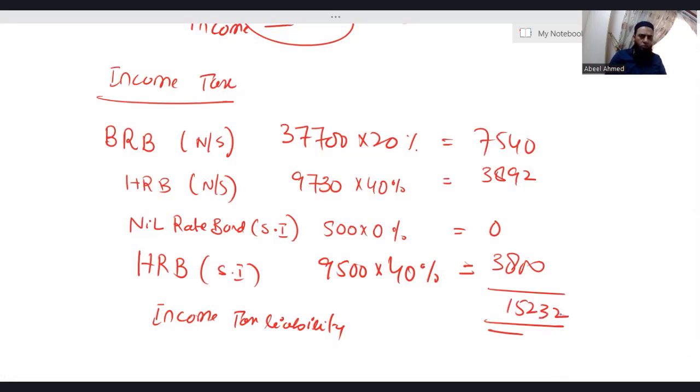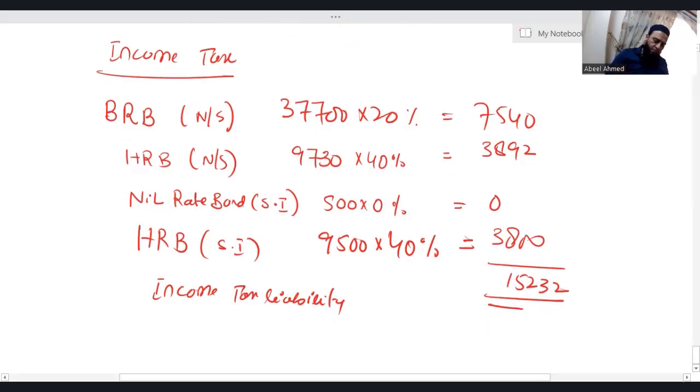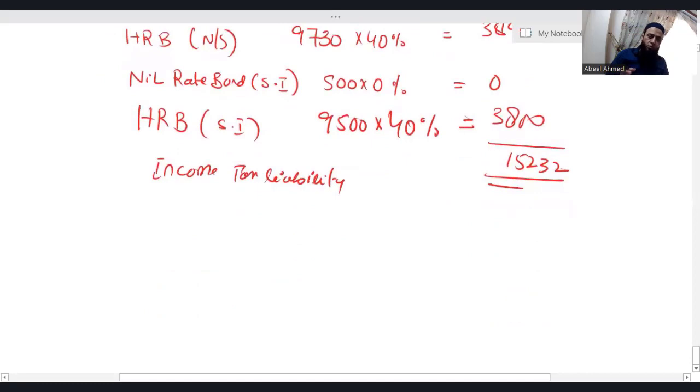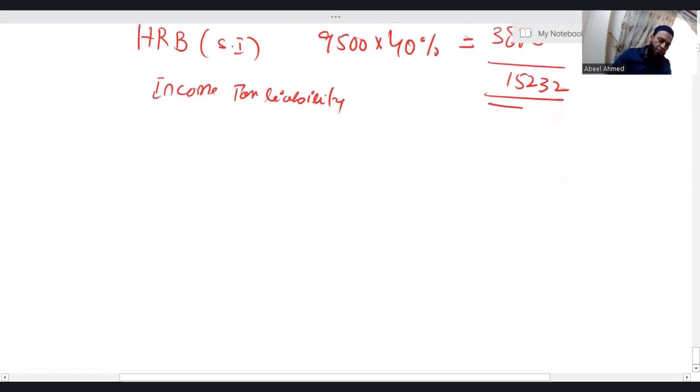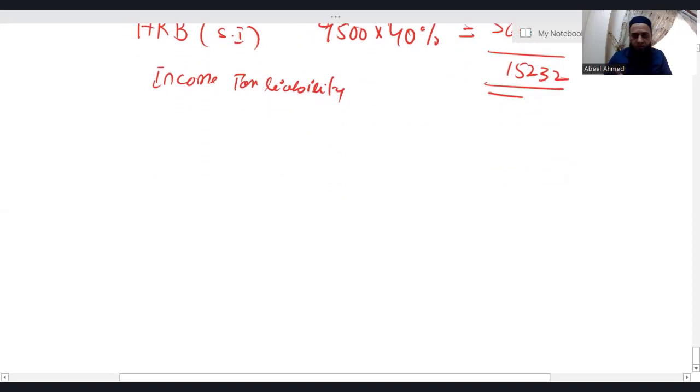Let's do one more question. Then slowly and gradually, you will have a really good grip on this topic. Don't worry at all. You are studying from ABEEL School of Accountancy. You should not be worried about anything. All you need is to take proper classes and make your notes. That's it. You will easily pass the paper. Passing taxation is not difficult at all if you are studying from us, inshallah.